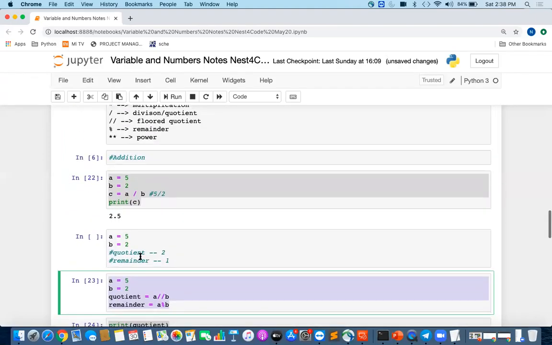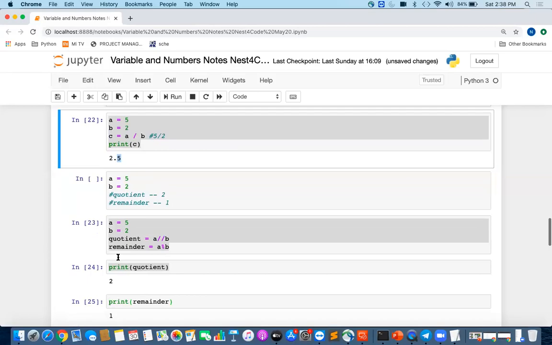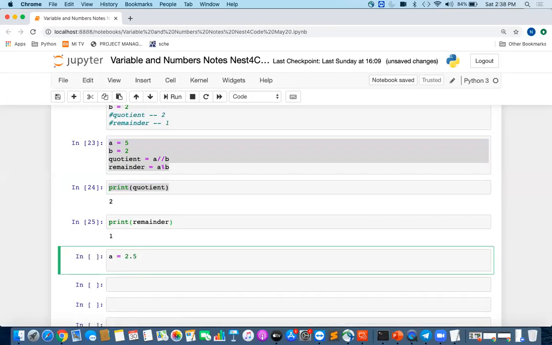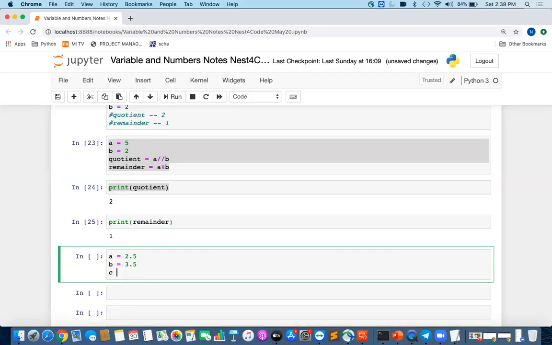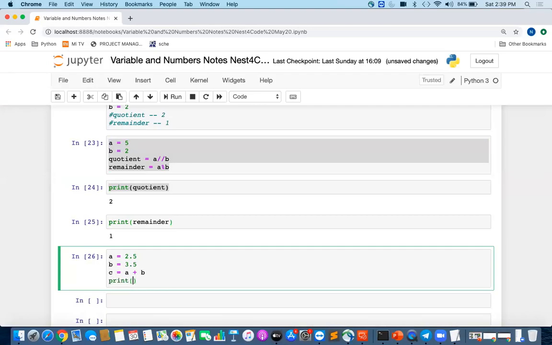To modify these decimal values, or to show the decimal values up to a point, we have some functions in print, like precision. That we will understand maybe later on. Similarly, we can do all these operations on floats, like decimal values. Let us suppose I have a decimal value 2.5 and another decimal value 3.5, and I want to add them, and I can print these values.